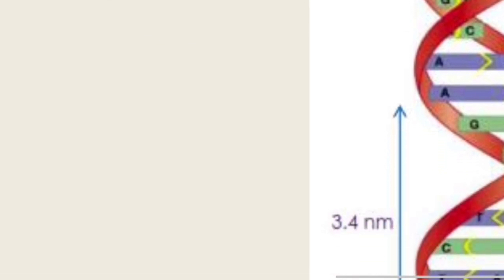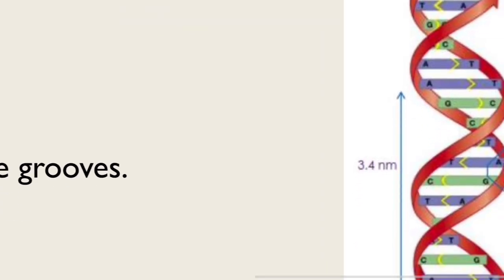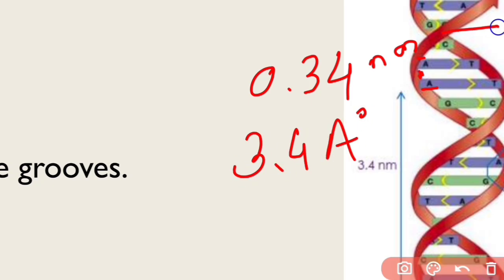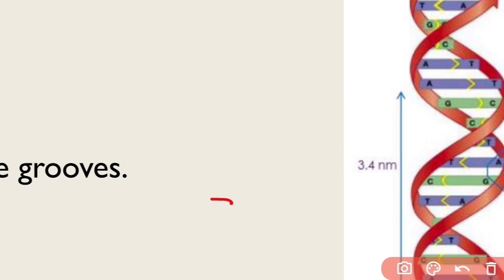let us see this structure. Here A and another A are present on this strand, so the distance between these two nitrogen bases is 0.34 nanometer. If we convert it into angstrom, it will be 3.4 angstrom. This complete turn of DNA has 10 nitrogen bases, so it will be around 34 angstrom.